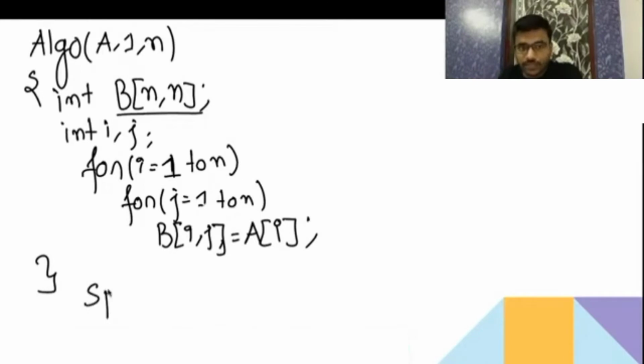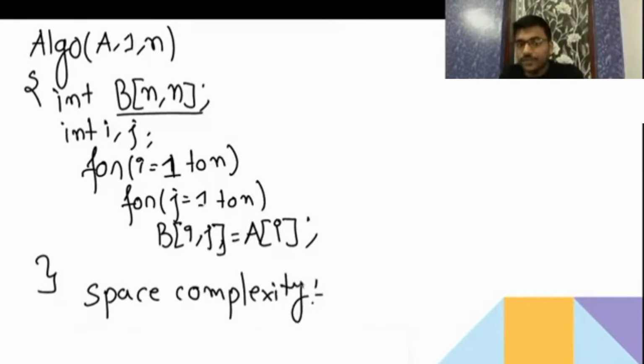So the space complexity is going to be n square. For an iterative function, you have to see whatever variable you are declaring, what is the size of that, and that is going to be the space complexity for an iterative function.